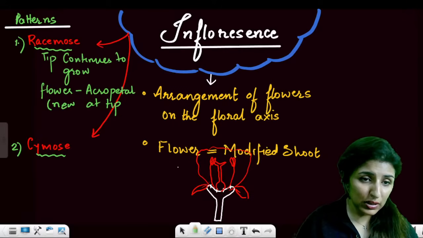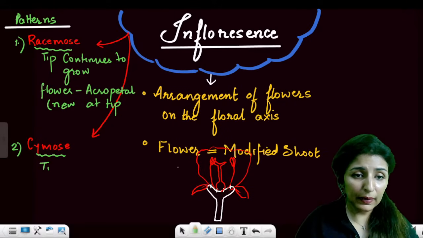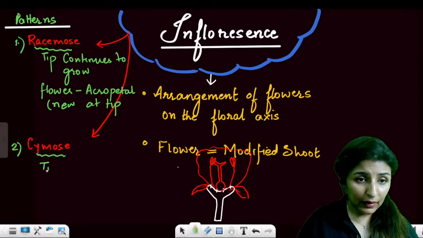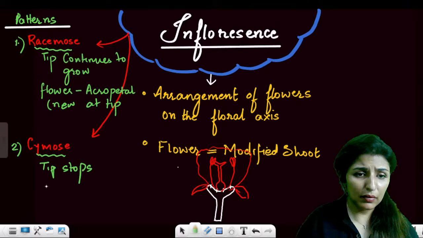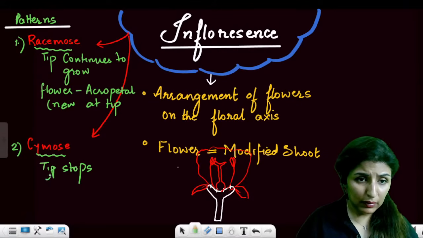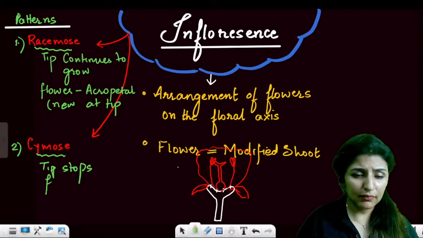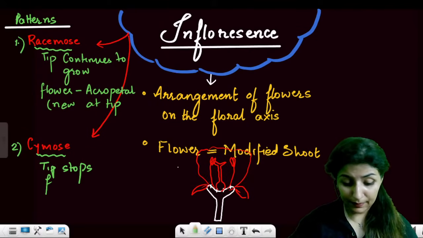While in cymose, tip stops growing, and flowers are arranged. Wait a second, guys.